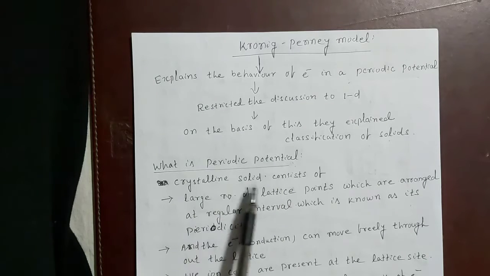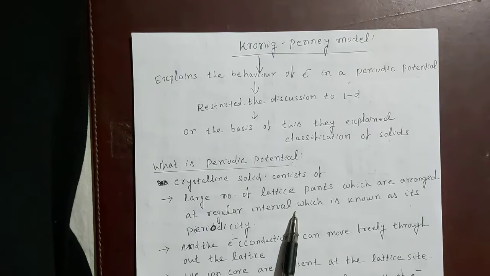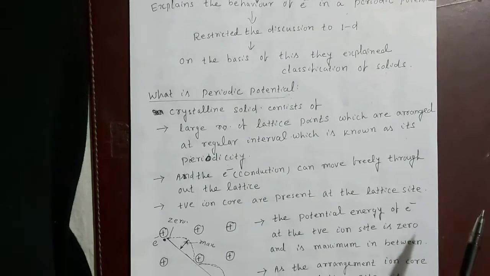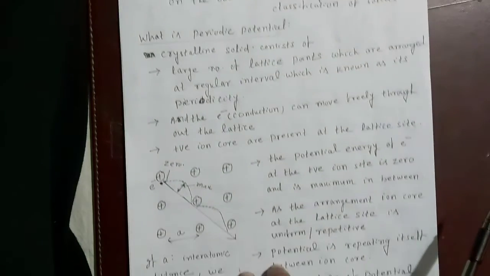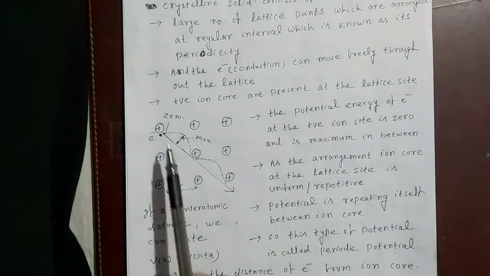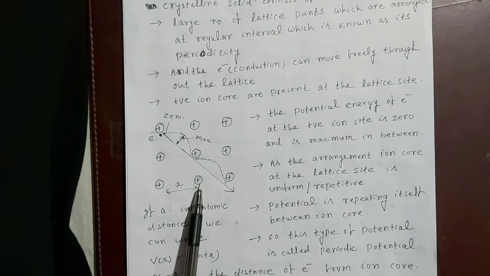Crystalline solids consist of a large number of lattice points which are arranged at regular intervals, which is known as its periodicity. And the conduction electron can move freely throughout the lattice. So the positive ion cores are present at the lattice sites. If you draw the figure, then these are the lattice sites on which positive ion cores are present. Let a be the periodicity.